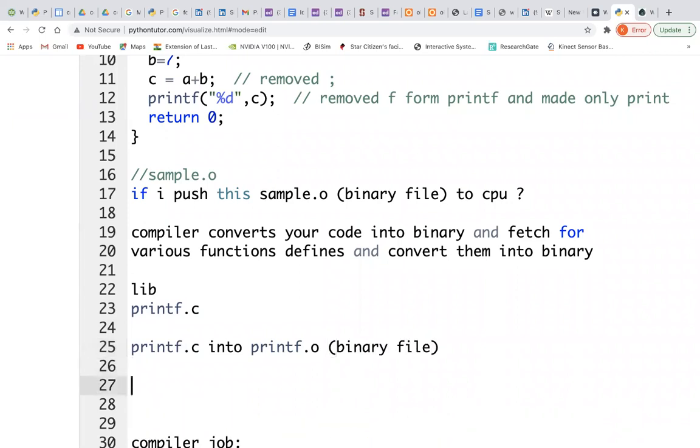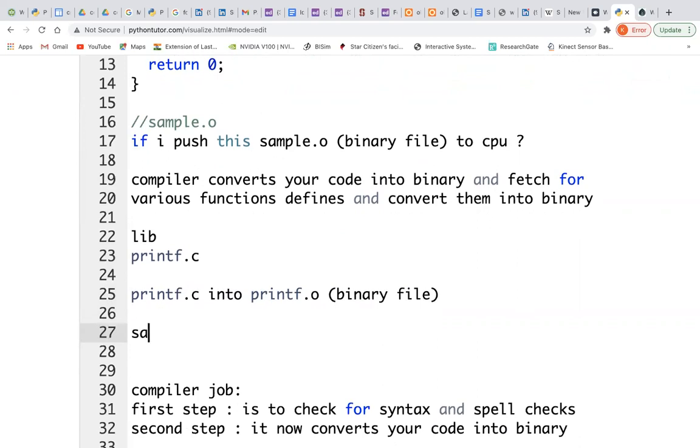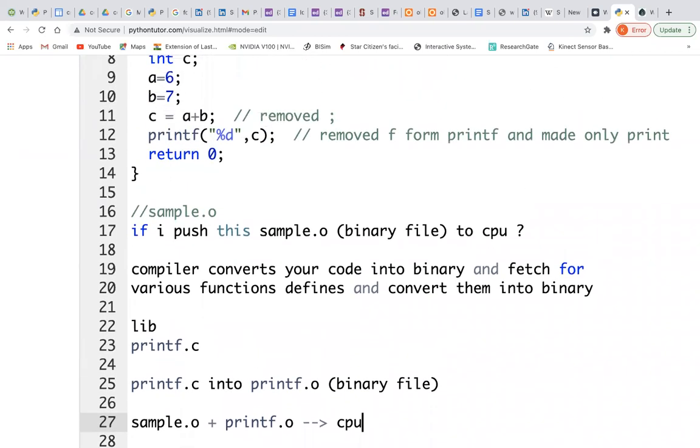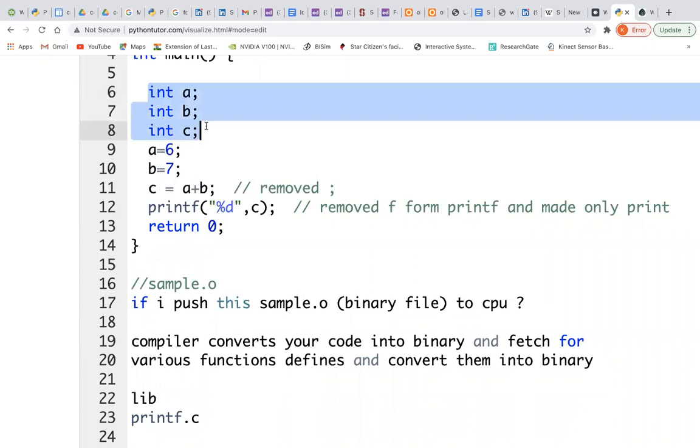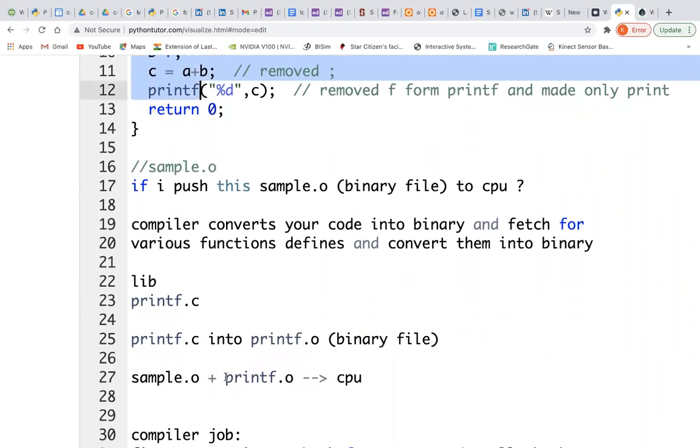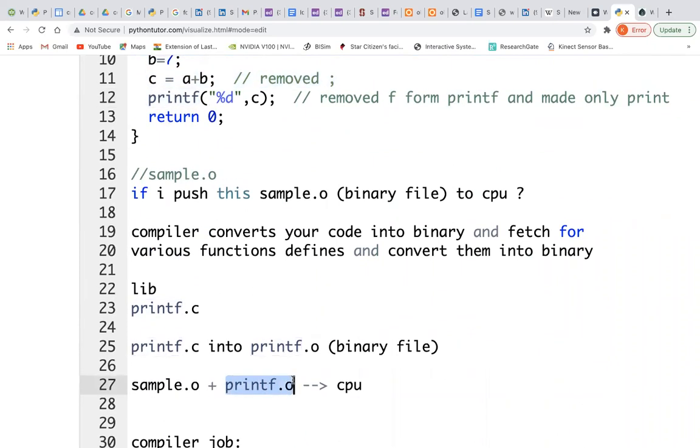Now the next part: it will take sample.o plus printf.o as a package and send it to the CPU. The CPU goes through each line of the binary code of what you have written in high level, and when it encounters printf, it has the package attached, so it will go to printf.o.